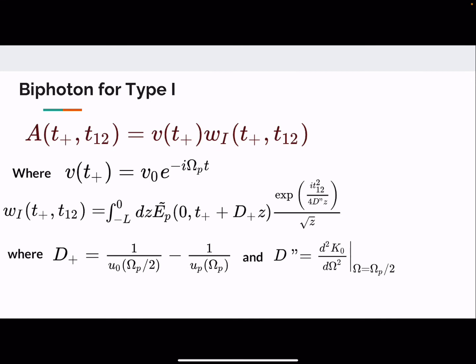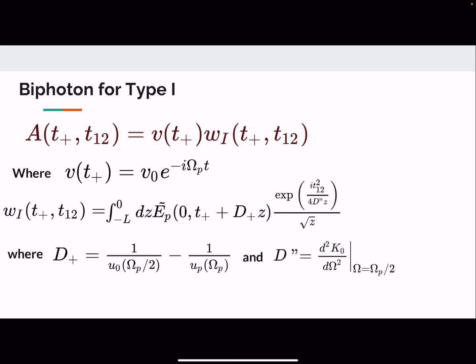And why the modification is needed, as we know, is because in the type 1 case we have the same polarization, so the situation is a bit different, and that's why a little modification will just lead you to these results, and these results are displayed on the screen. The biphoton amplitude factorizes in a similar fashion, not totally the same. The function is the same as in Ayush's case, here the argument just changes.